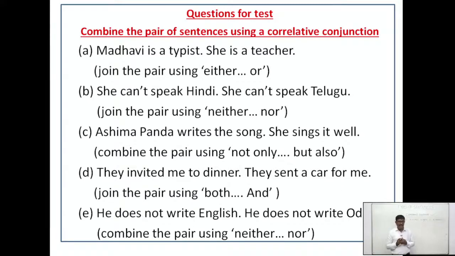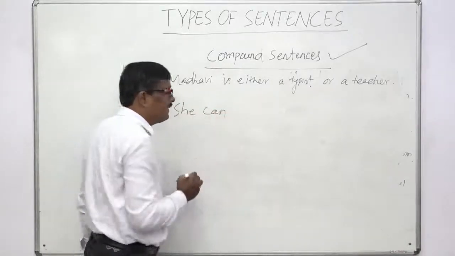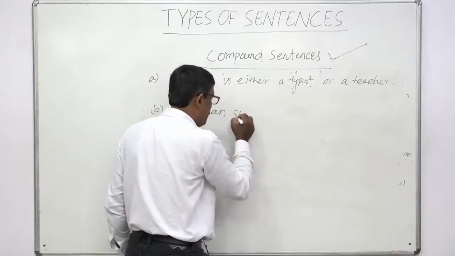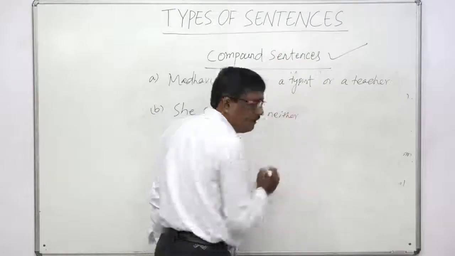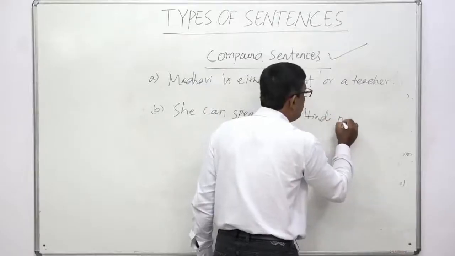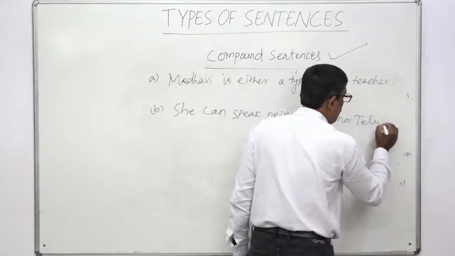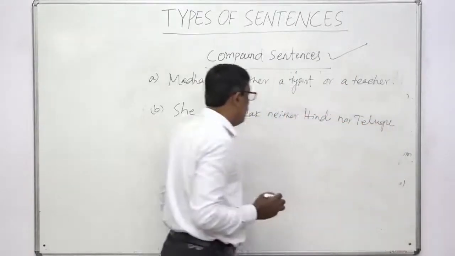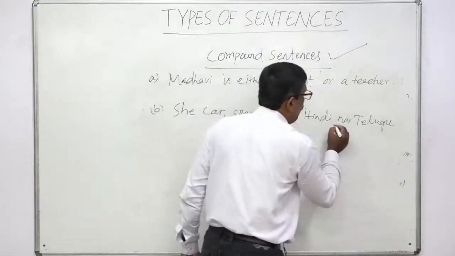Very good, neither nor. So how can you use? You see, she can speak neither Hindi nor Telugu. Okay, you see, in this way we can use neither nor.